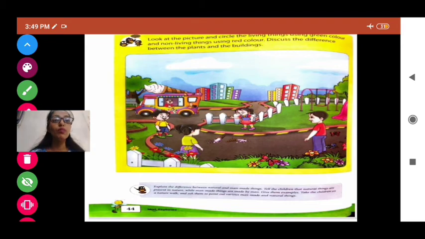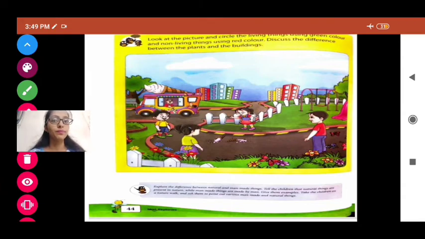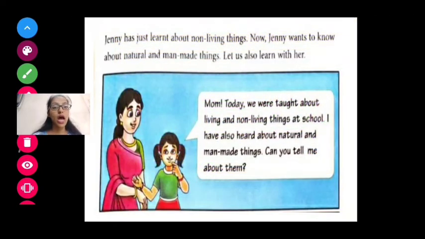Now we will move ahead and see what natural and man-made things are. Okay, now Jenny has just learned about non-living things. So now she wants to know about natural and man-made things.